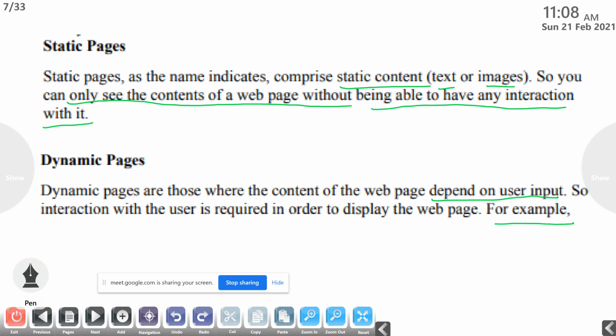Then static page means what? A static page will display as such and we can just go through it. It will not ask anything from the user. It will just display some information and we can go through that information. That type of page we call static pages.